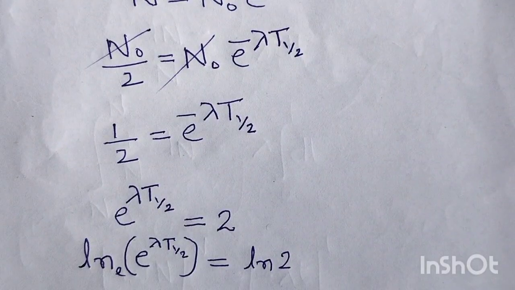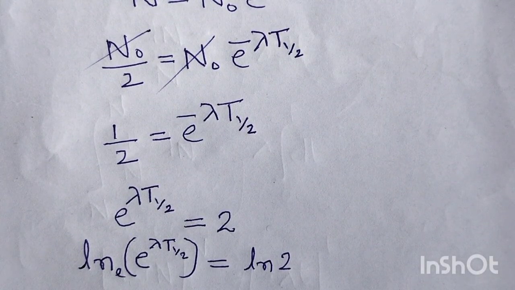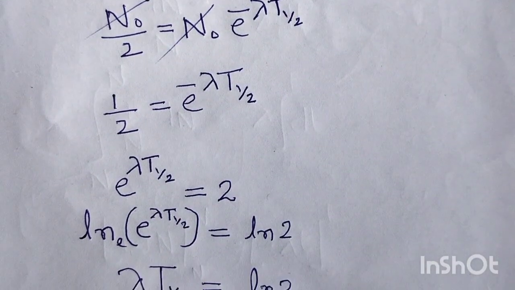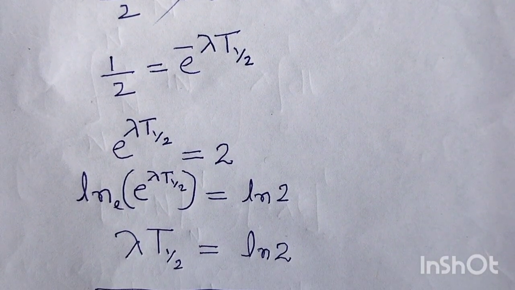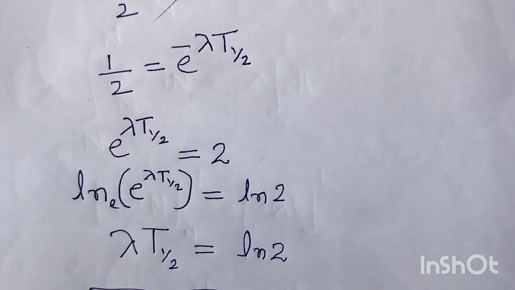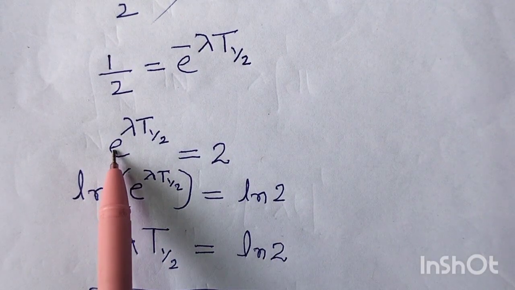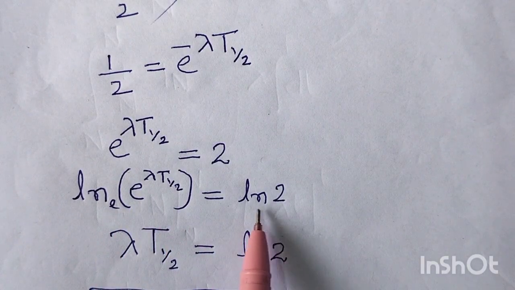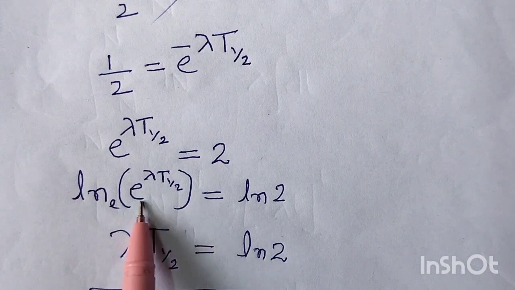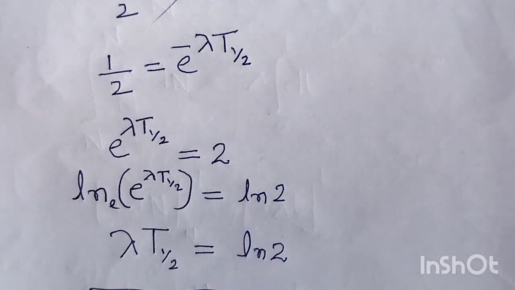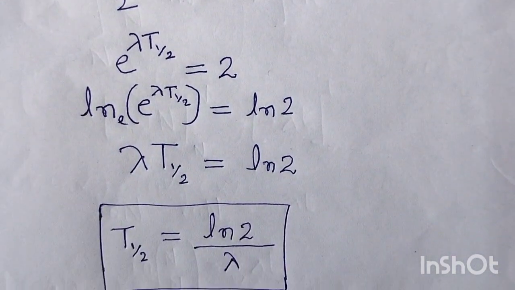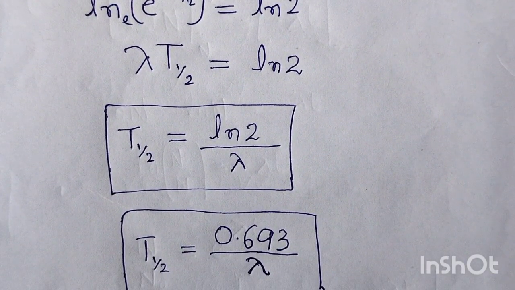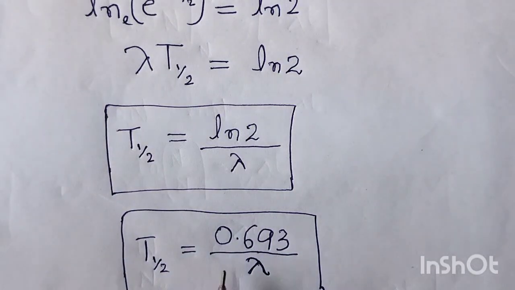Then you take the logarithm on both sides. You will get e power lambda T half equal to 2. Applying logarithm on both sides, base e cancels and it becomes ln 2. Then lambda into T half is equal to ln 2, and T half is equal to, very simple, ln 2 by lambda, this you know very well. So 0.693 divided by lambda. Here, this is 1 by lambda into 0.693.